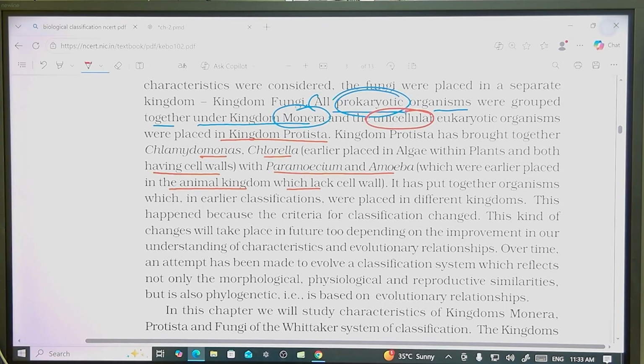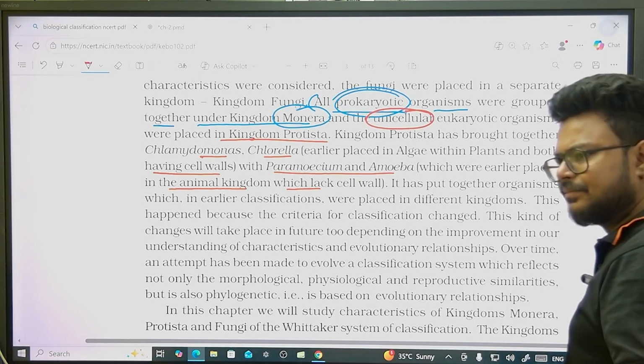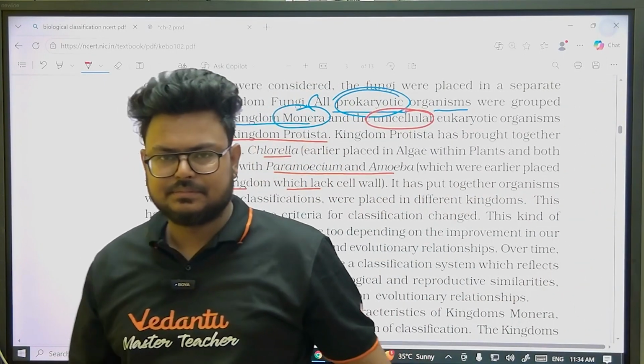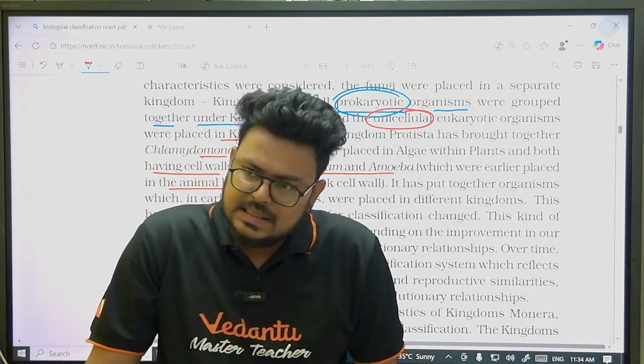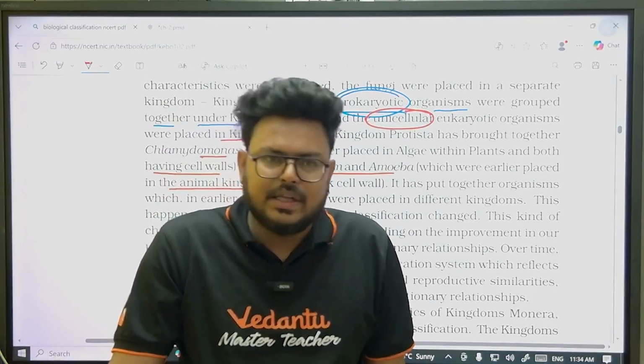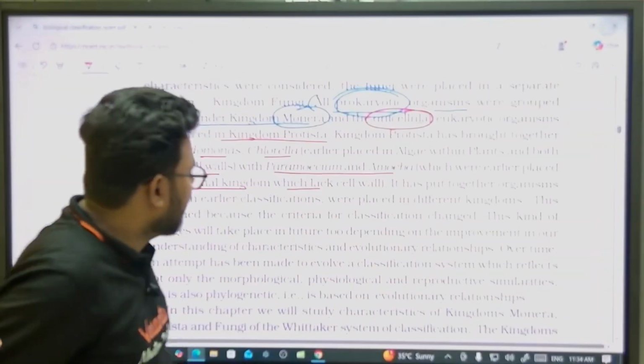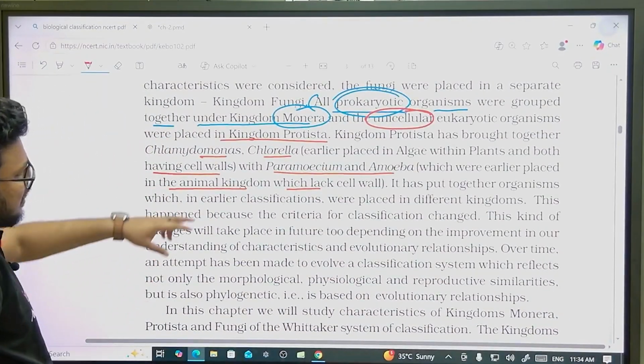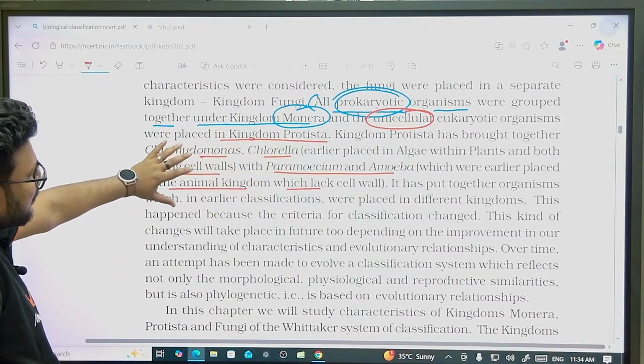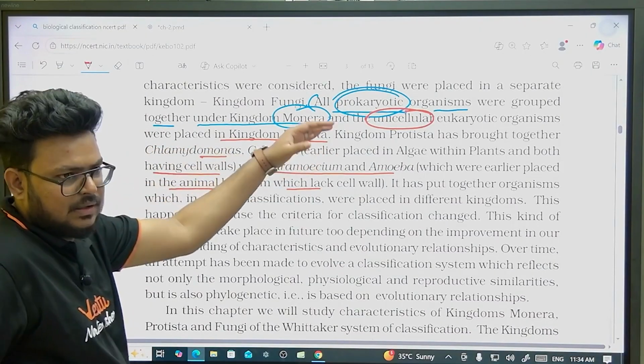Chlamydomonas and chlorella, guys, you still study in algae, right? In plants. Yes, they are unicellular, but they are eukaryotes. They can do photosynthesis. But here they are mentioning what? That Kingdom Protista brought Chlamydomonas and chlorella together.